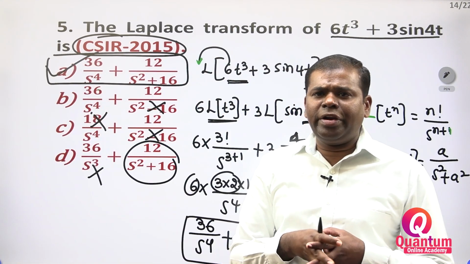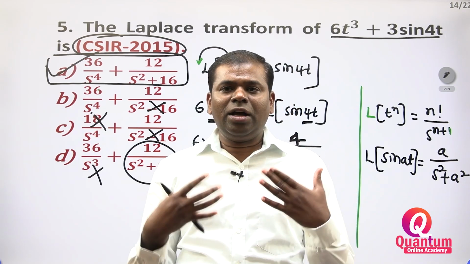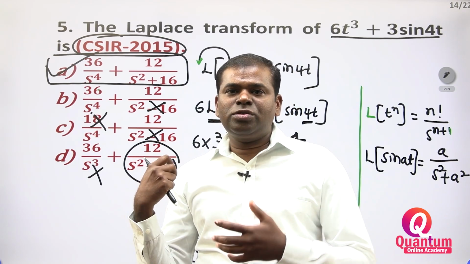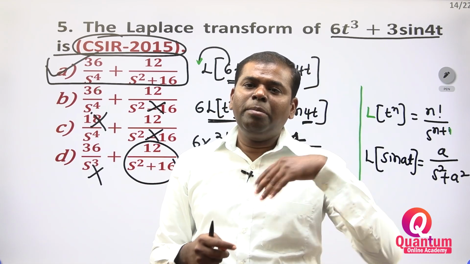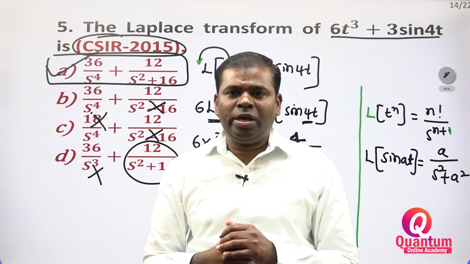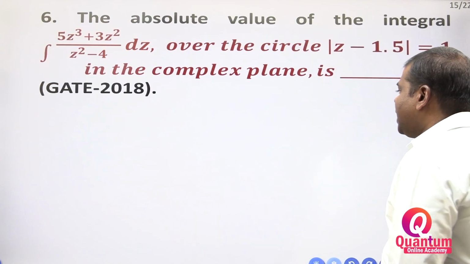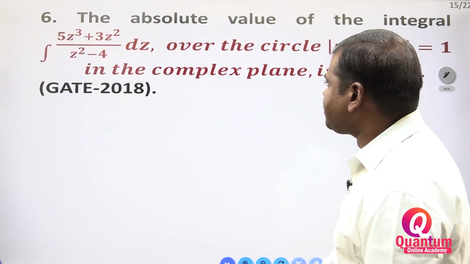Sometimes they may ask the Fourier series. Sometimes they ask the Fourier transform. Like that also they will ask. I chose the Laplace transform question. A question may come sometimes on Fourier transform. Like that, questions also came. Right? So this is the fifth part. You segregated like that, you have to solve the paper.